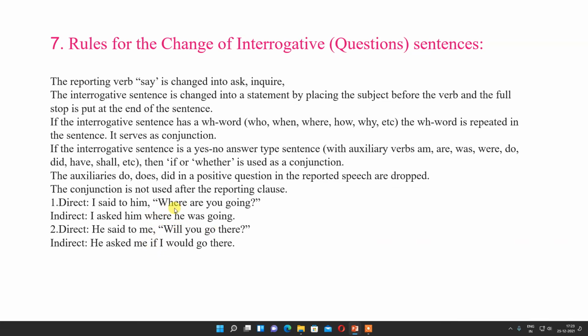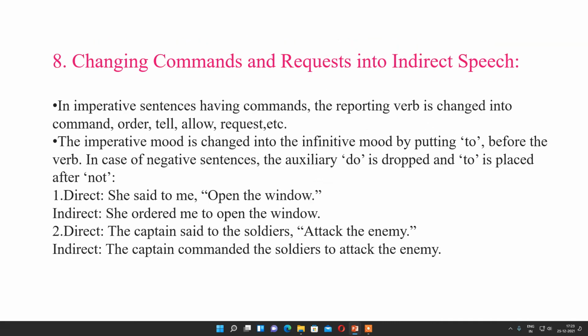If the question is WH type, it will be connected with whichever WH word is there in the sentence. And if the question is yes/no type, then it may be connected by "if" or "whether." So these are the rules for the change of interrogative sentences.